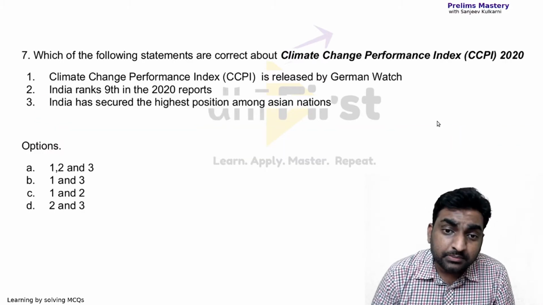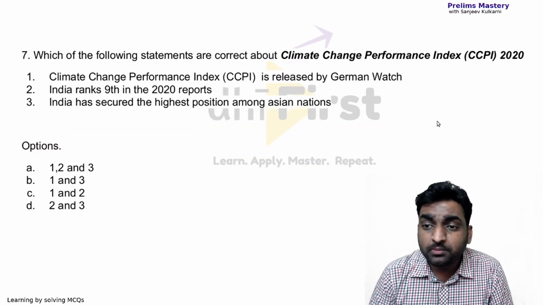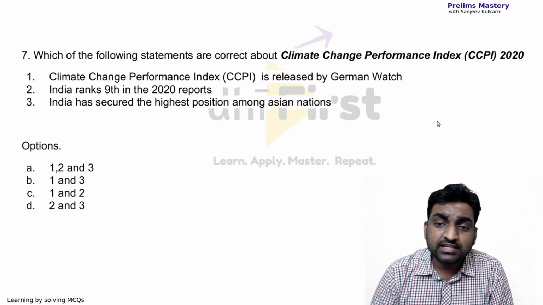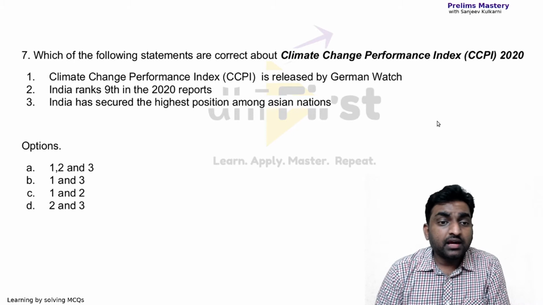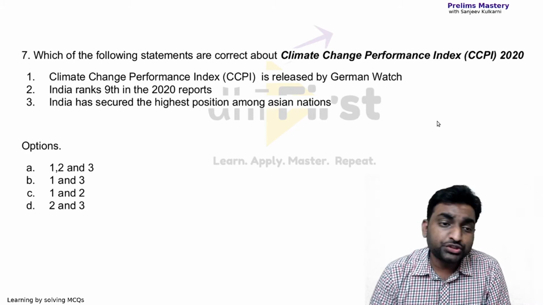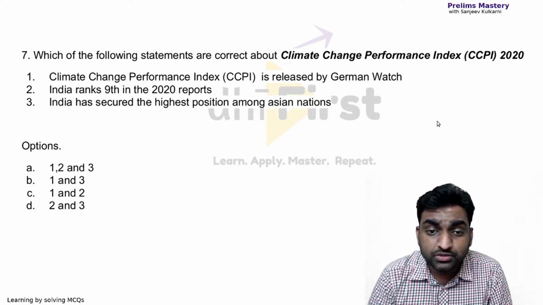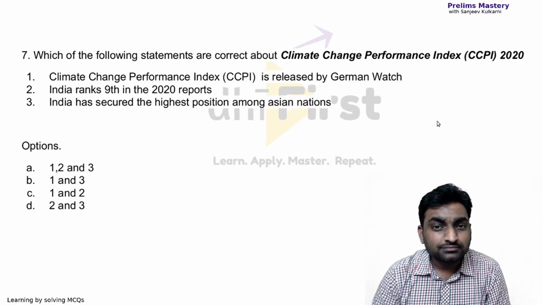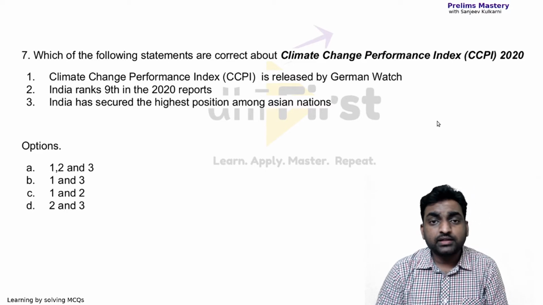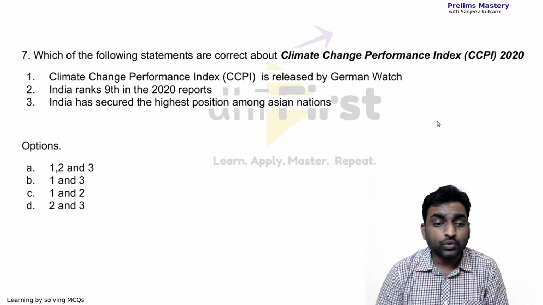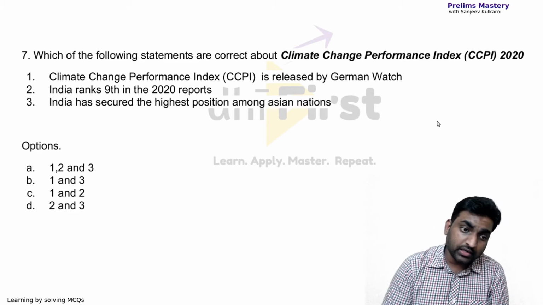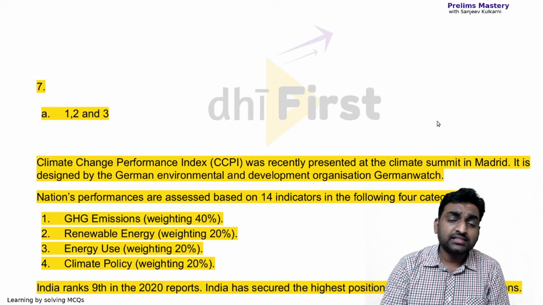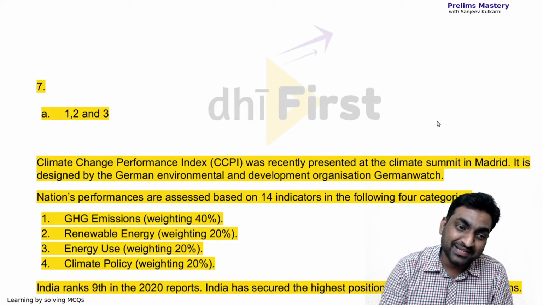Which of the following statements are correct about Climate Change Performance Index 2020? Now, Climate Change Performance Index is released by German Watch. India ranks 9th in the 2020 report, and India has secured the highest position among all the Asian nations. So what do you think? Is option A, that is 1, 2, 3, all the 3 statements correct? Only 1 and 3 are correct? Only 1 and 2 are correct? Or 2 and 3 are right here? Let's check the answer. So it says A, 1, 2, 3, all the 3 statements are right.